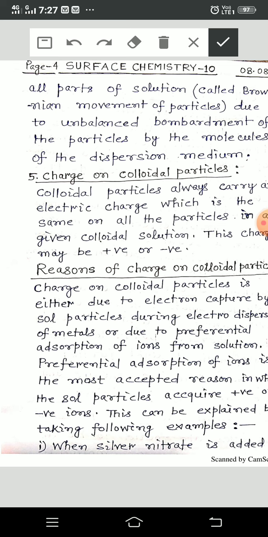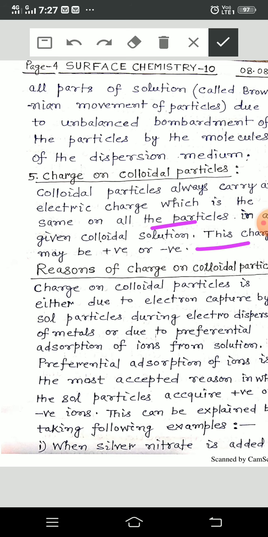Charge on colloidal particles. Colloidal particles always carry an electric charge which is the same on all the particles in a given colloidal solution. This charge may be positive or negative.